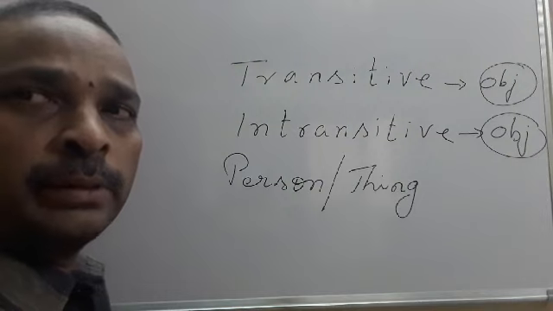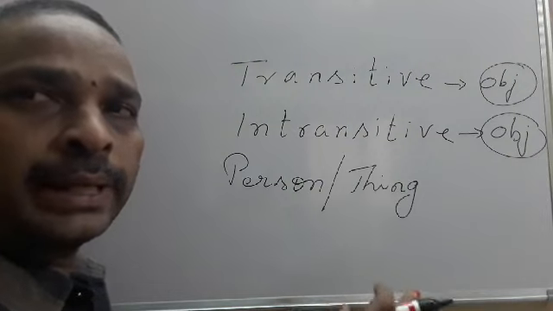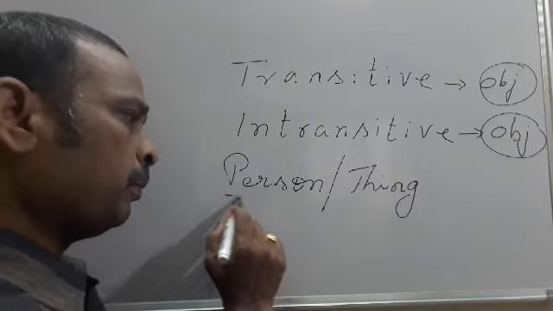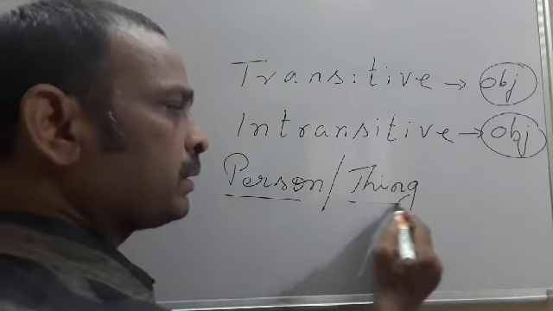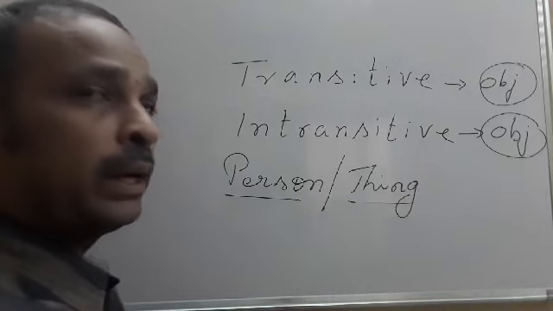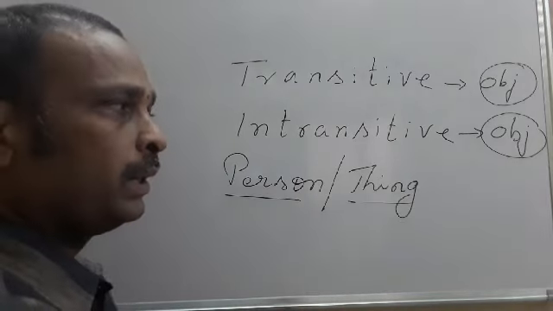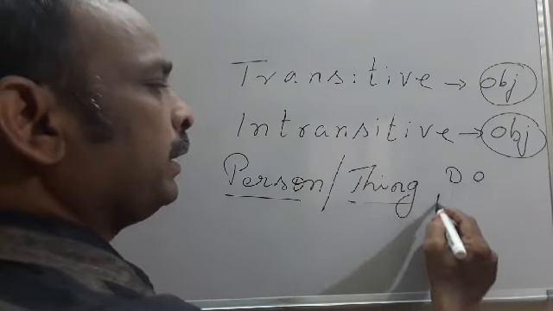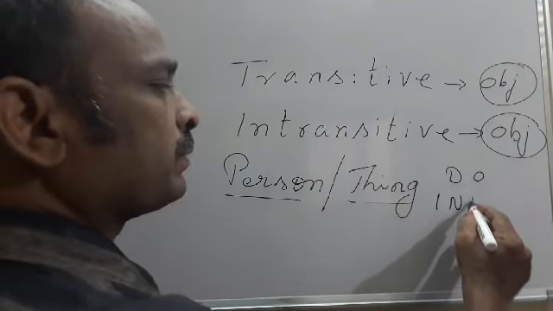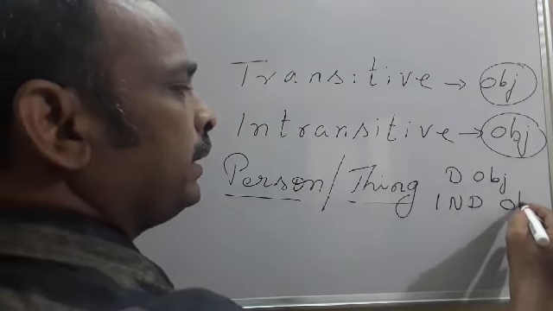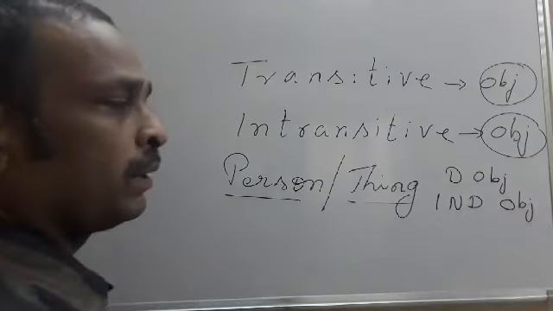That means places are not considered as objects. See, persons and things only. These objects are again two types. They are direct objects and indirect objects.